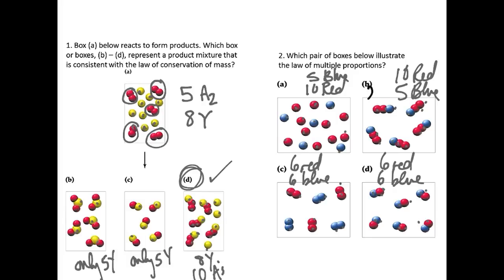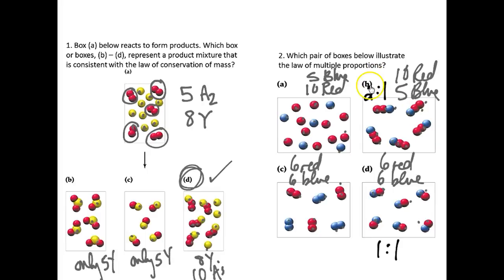Now, the law of multiple proportions says that the elements will combine in different proportions, right? So the law of multiple proportions states that we're going to make 2 different compounds and they're going to combine in different ratios.